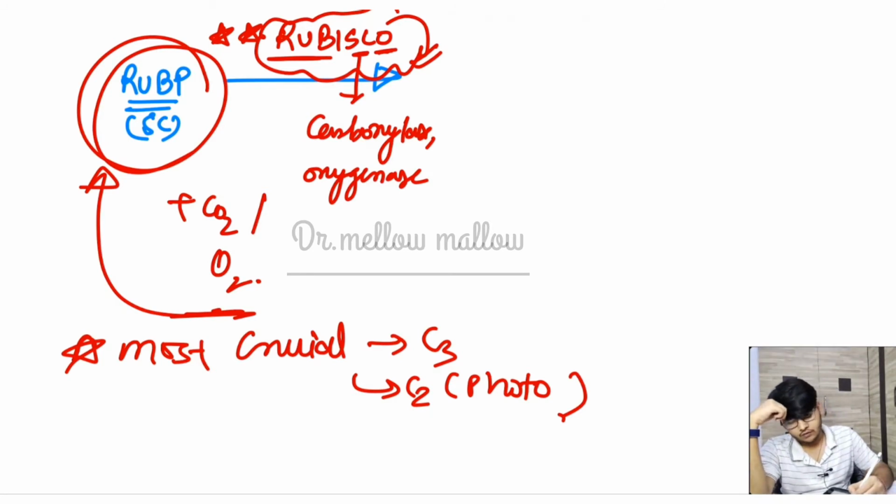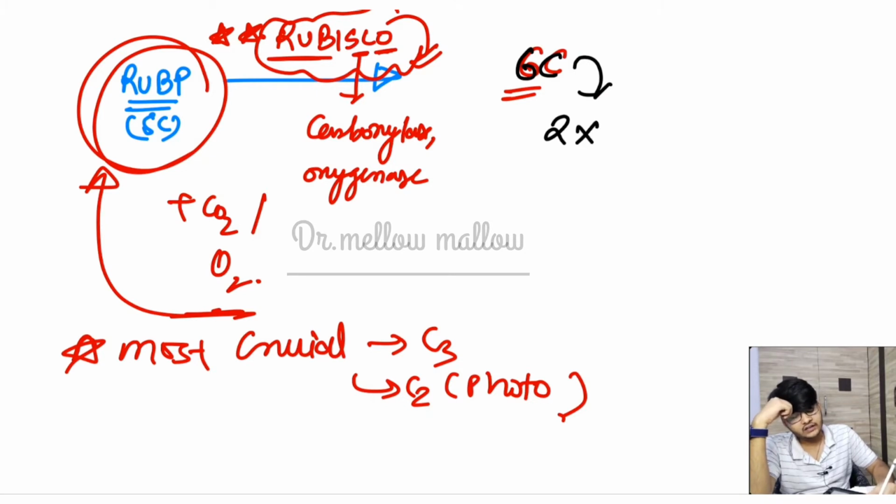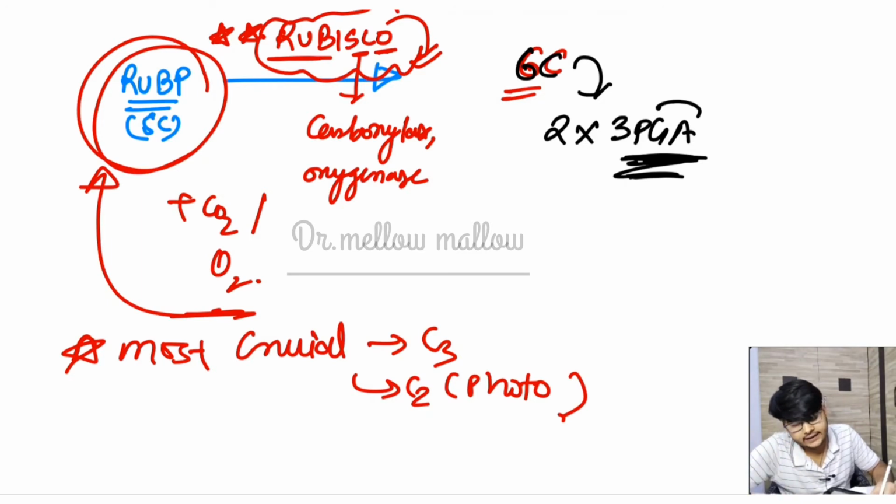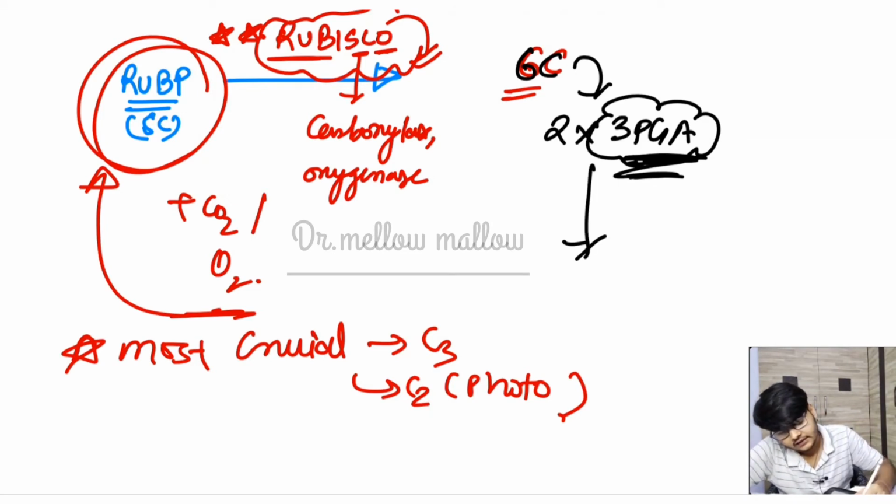So what will happen is formation of a 6 carbon compound, but the 6 carbon compound is very unstable. It ultimately breaks down into 2 molecules of a 3 carbon compound, called phosphoglyceric acid. I have told you that addition of CO2 is going to produce COOH, which is an acid. That is why we call it phosphoglyceric acid, the 3-PGA molecule. Since the 3-PGA molecule is formed, this step is called carboxylation, that is, addition of CO2.